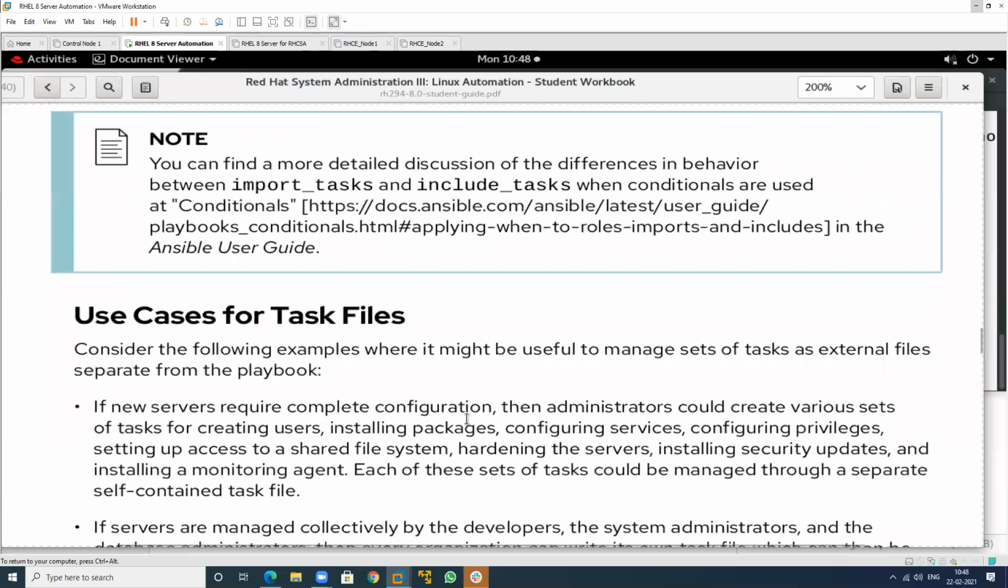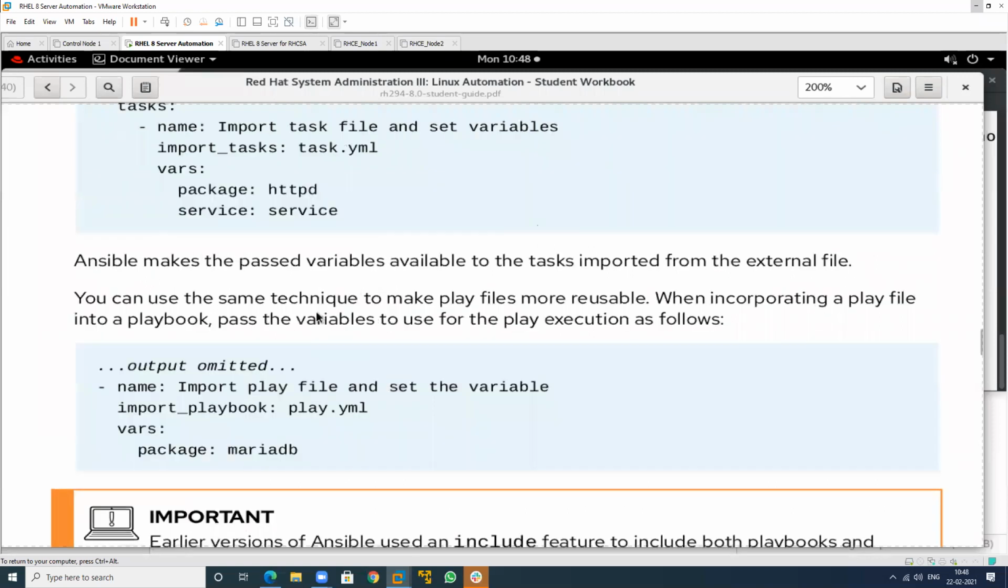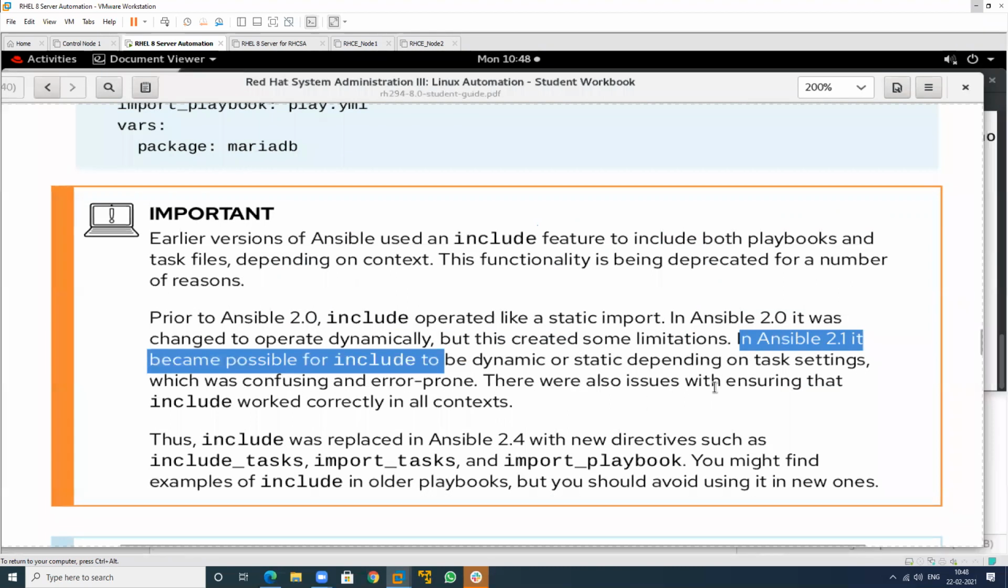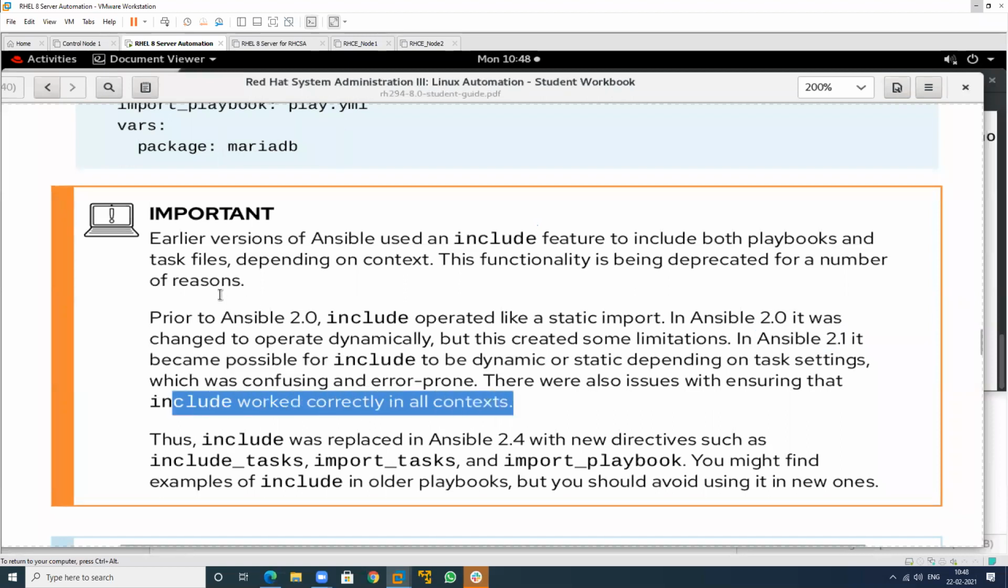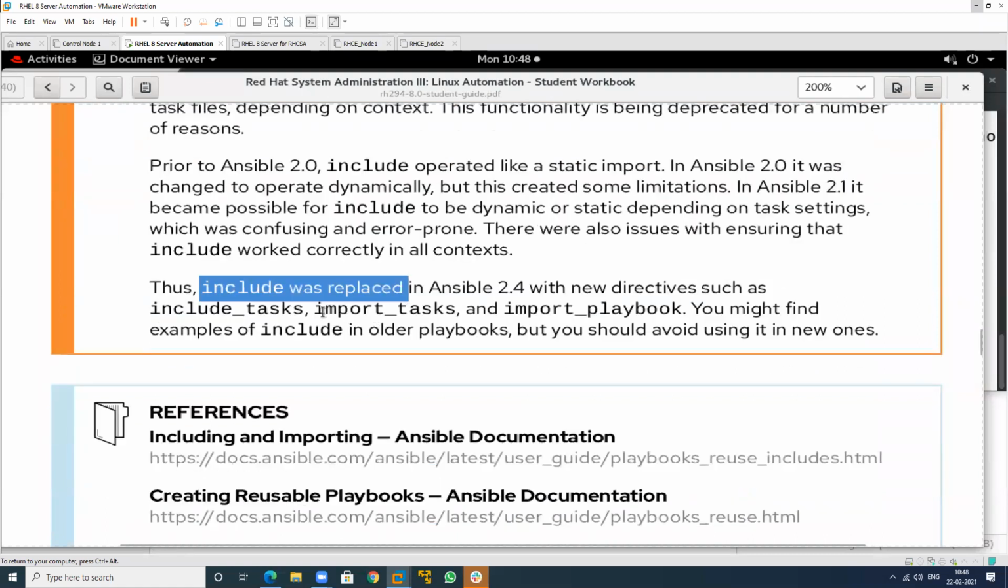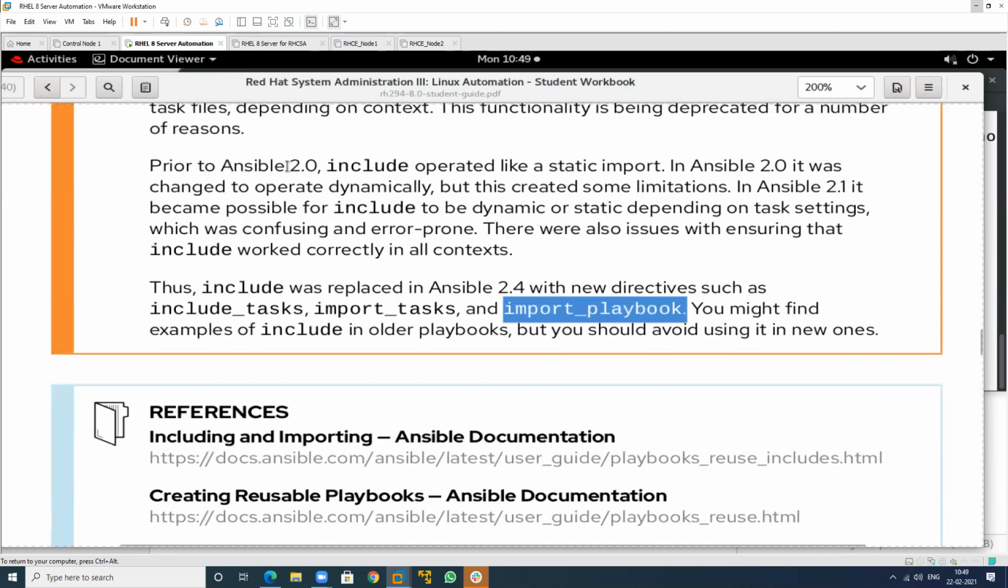This has been completed. See this one. In Ansible 2.0, include was used, and in Ansible 2.0 it was changed to operate dynamically. In Ansible 2.1, include can be dynamic or static depending on the task settings. Include was later replaced with import_tasks and import_playbook, that I will tell you. So these are Ansible 2.0, 2.1, 2.2, 2.3, 2.4. Now we are using 2.4.